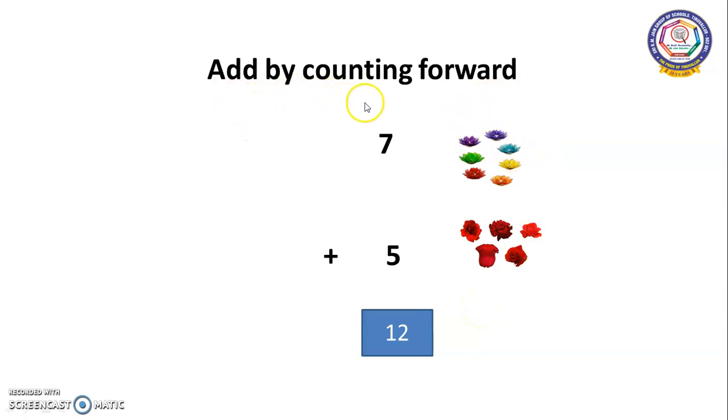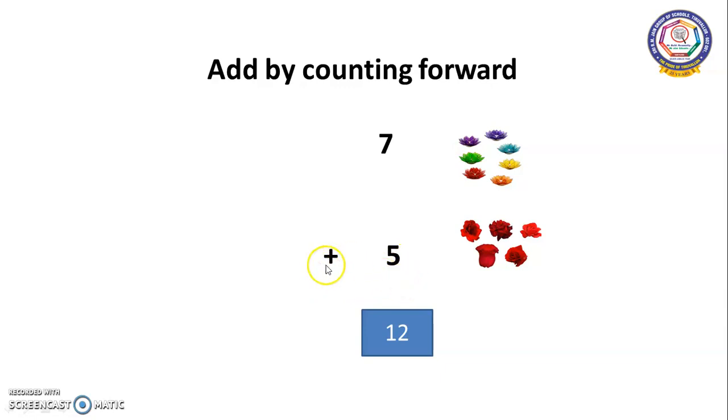Now, see the heading: add by counting forward. Here, how many flowers are there? 1, 2, 3, 4, 5, 6, 7. There are 7 flowers. And here you see how many flowers? 1, 2, 3, 4, 5. 5 flowers. 7 plus 5.